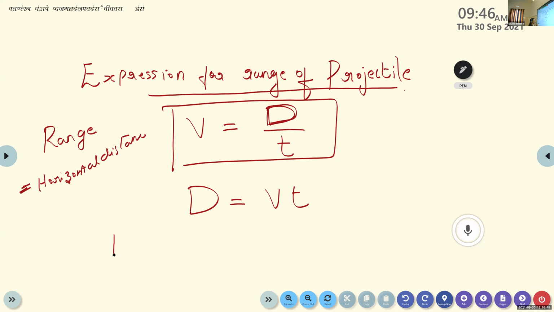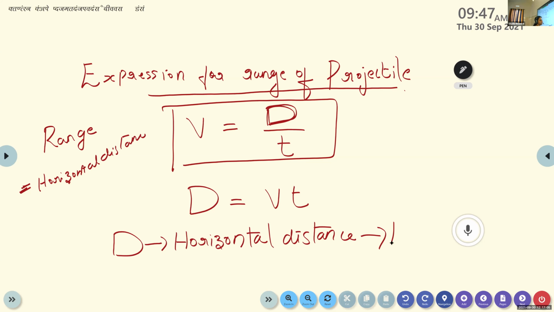d is the horizontal distance. And in the case of a projectile motion, this horizontal distance is known as the range, represented by R. So in this equation, we are going to replace the term d with R. In the case of a projectile motion, it is not a simple distance.